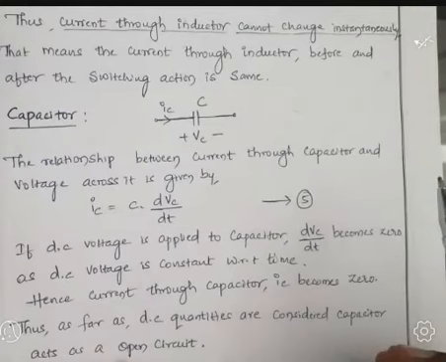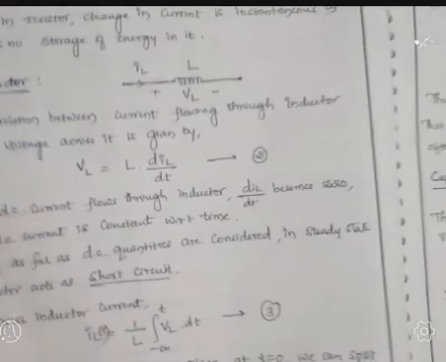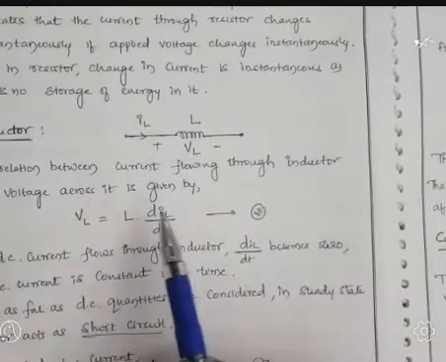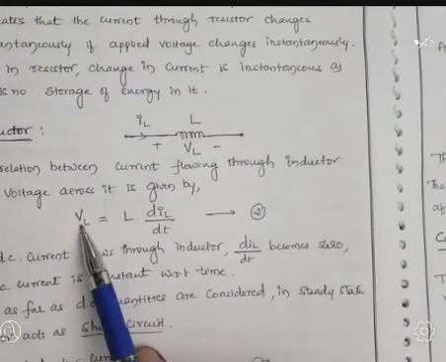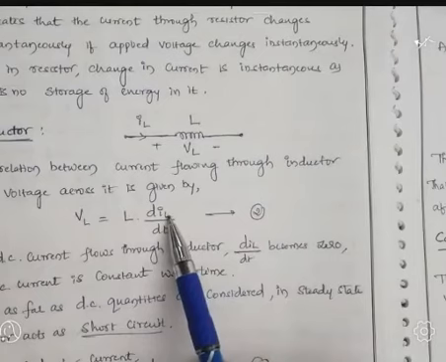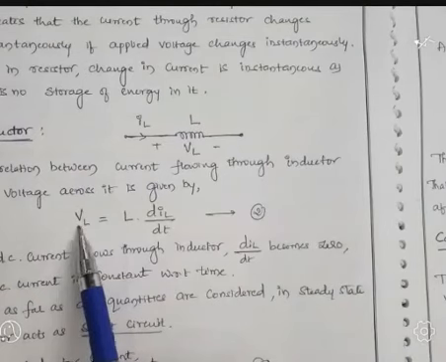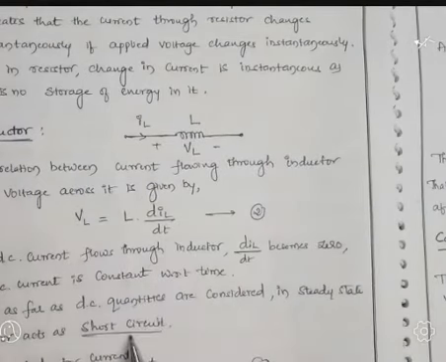In the case of the inductor, we are calculating voltage. If the current is DC, it is constant, differentiation of this constant becomes 0, so voltage is 0, and voltage 0 means short circuit.